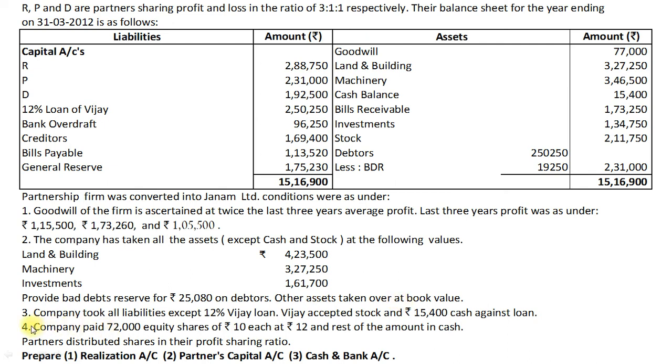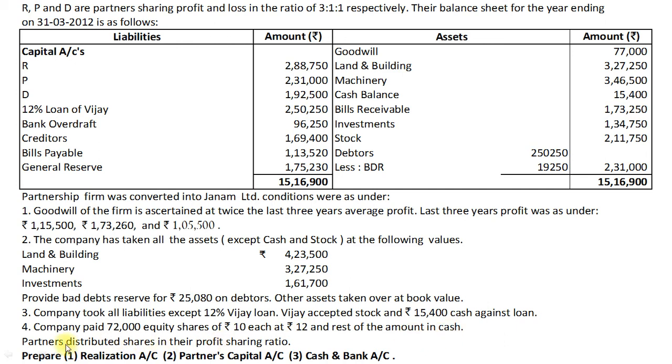Number 3. Company took all liabilities except 12% Vijay's loan. Vijay accepted stock and rupees 15,400 cash against his loan. Number 4. Company paid 72,000 equity shares of rupees 10 each at rupees 12 and rest of the amount in cash.